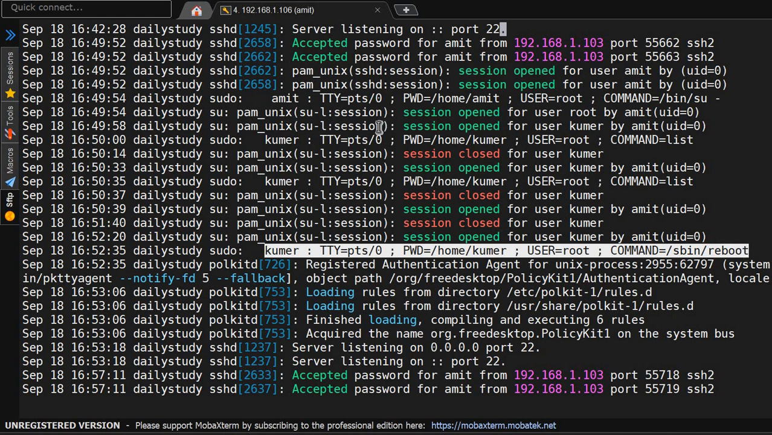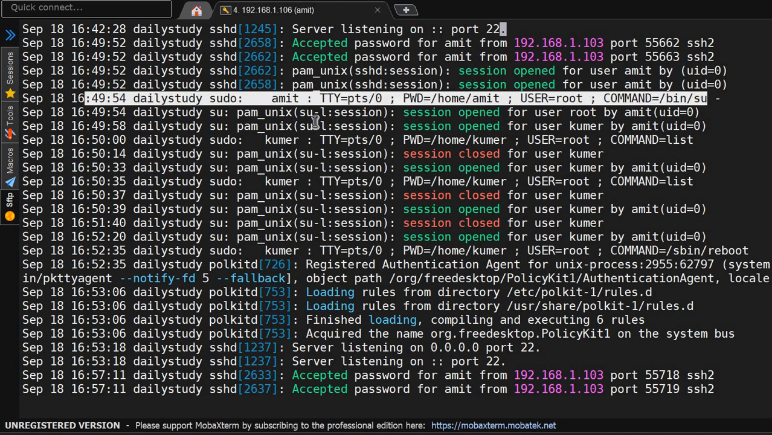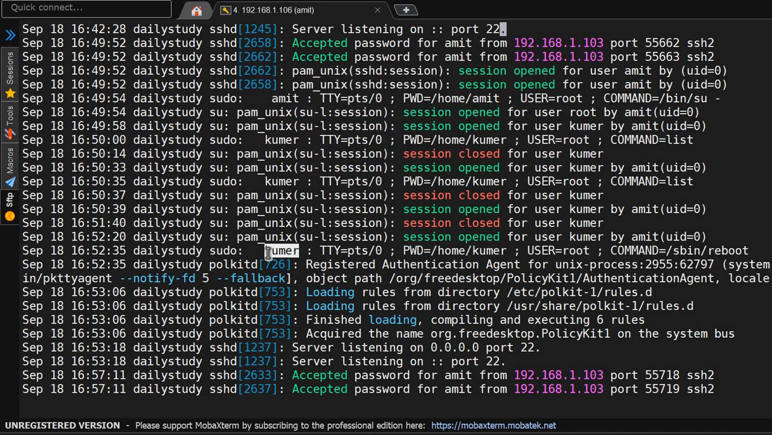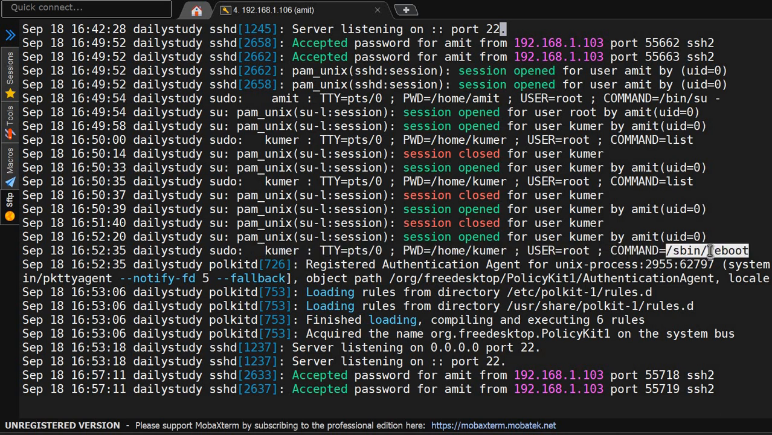So as per the last log, we are able to see the Amit user was logged in. But here what happened? The Amit user logged into your system and became the root user. From the root user, it became the Kumar user, and using the Kumar user, the system has been rebooted. We have executed a command, has been reboot. So that's how you can find out.